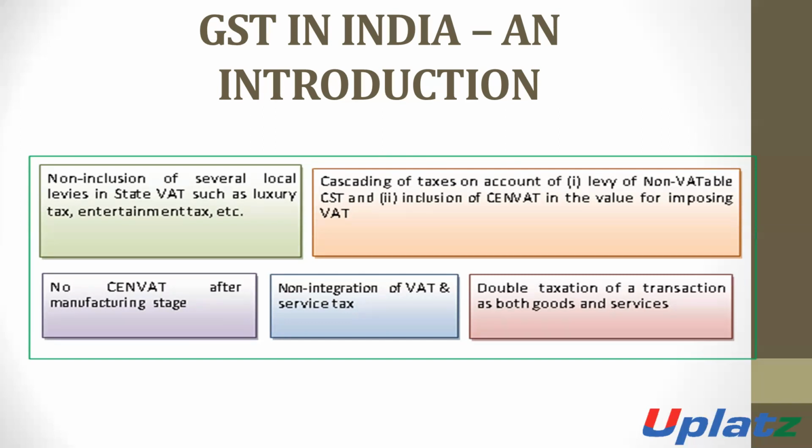If there is any excise duty which is added in the value of goods, then the VAT is applicable on the total amount, on the value of goods as well as the amount of excise duty. So there is the cascading effect. No CENVAT credit after the manufacturing stage. The person is not eligible to take the CENVAT credit after the manufacturing stage.